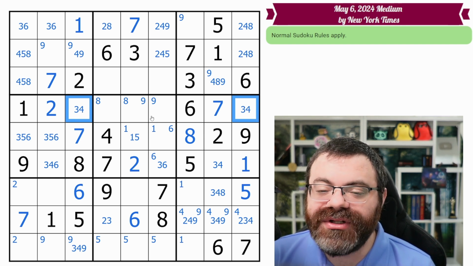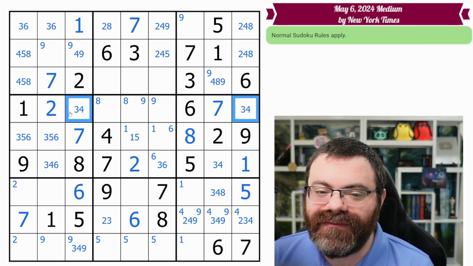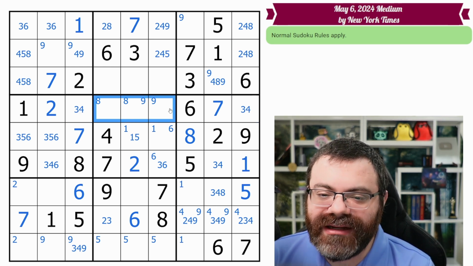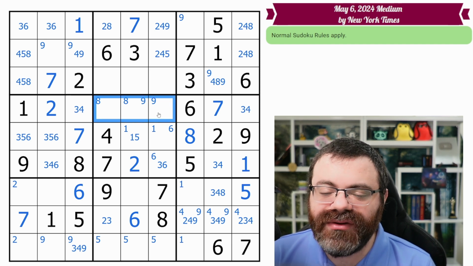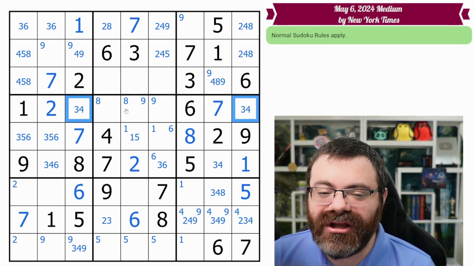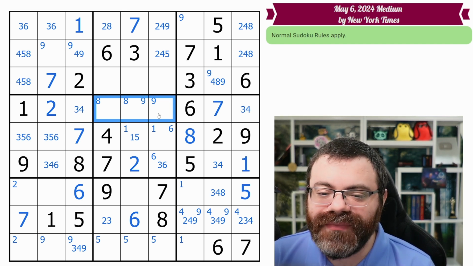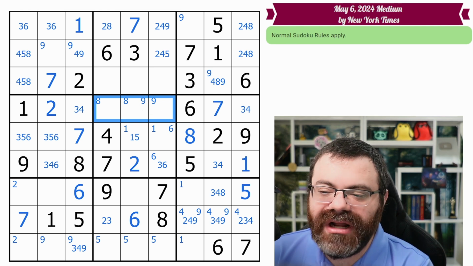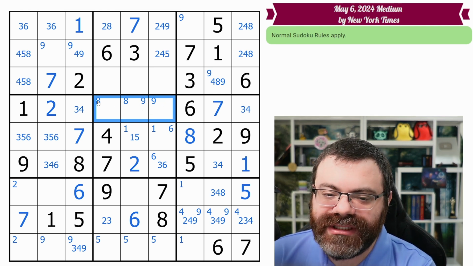Now you want to think about which cells don't care about what order they resolve in. Whether this is 3 or this is 4, which cell doesn't care? And it's these 3 cells, the ones in the same row. Because these share a row, the rest of the row does not care how these resolve. They will resolve as a 3 and a 4, meaning these cells cannot be 3 or 4. And so if they're not 3 or 4, they're down to 3 open digits. And it's going to be the 5, 8, and 9.